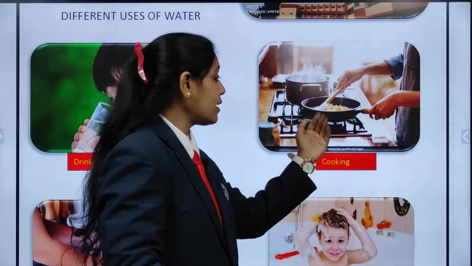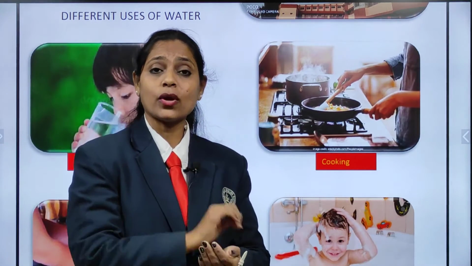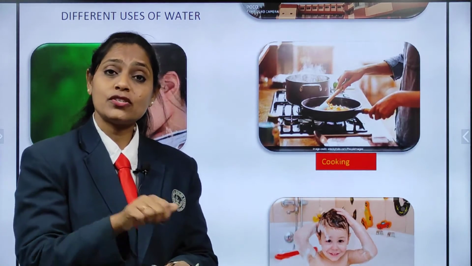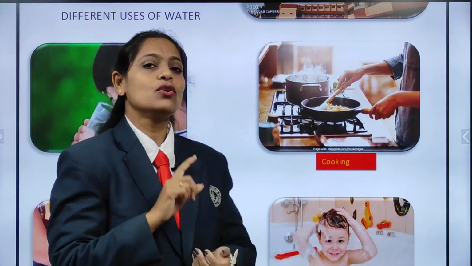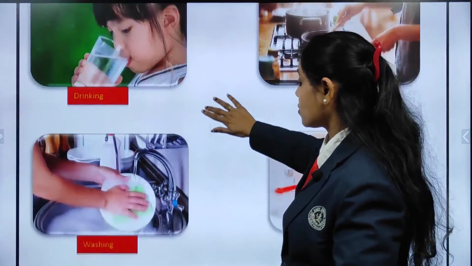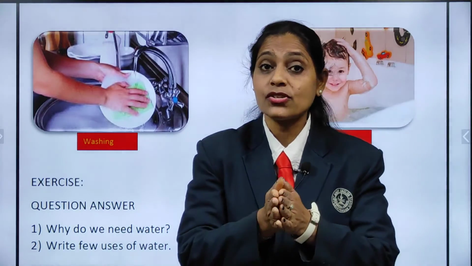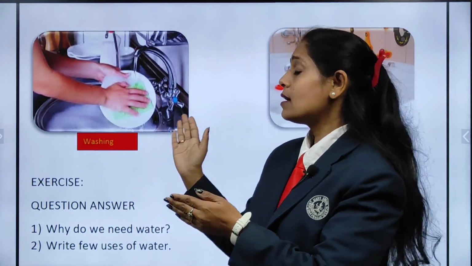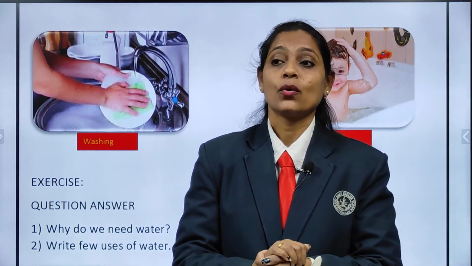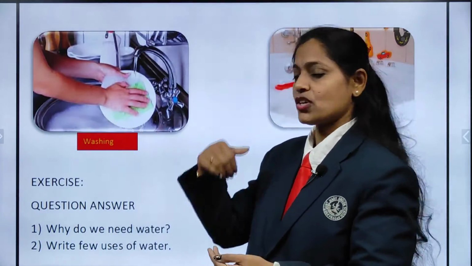Now, look at the next picture. Okay, what is the lady doing? She is cooking. And for cooking, have you seen your mummy cooking? Yes. So, what does she use when she cooks? Yes, she uses water. So, for cooking also we use water. Now, look at the next picture. Yes. Now, here what is mummy doing? She is cleaning vessels. She is washing the dishes. So, for washing also what do we need children? Yes, we need water. So we use water for washing also.